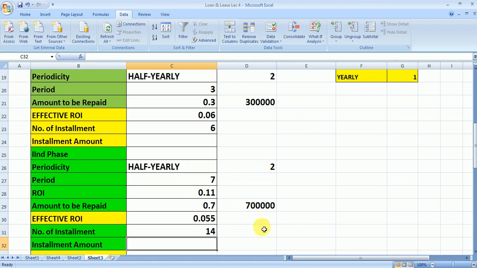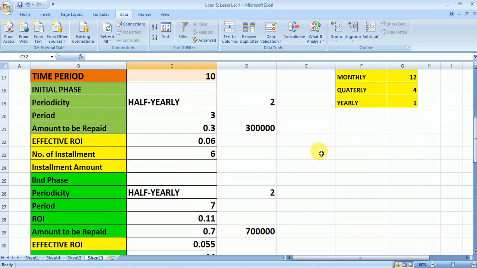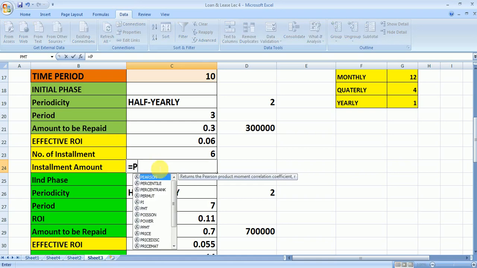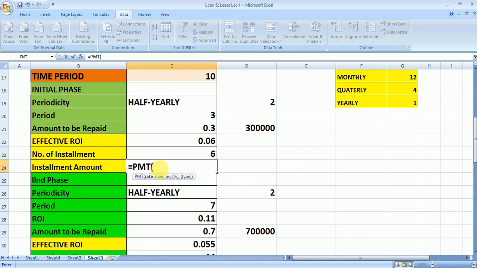Fine. Now we'll calculate the installment amount first in the initial phase. So again we are going to use the PMT function. So the rate will be equals to the effective ROI, and number of installment will be the effective number of installment, then present value. Now here we are starting with the loan amount and we are ending up to the 7 lakh, because at the end of the initial phase we need some balance is the loan amount.